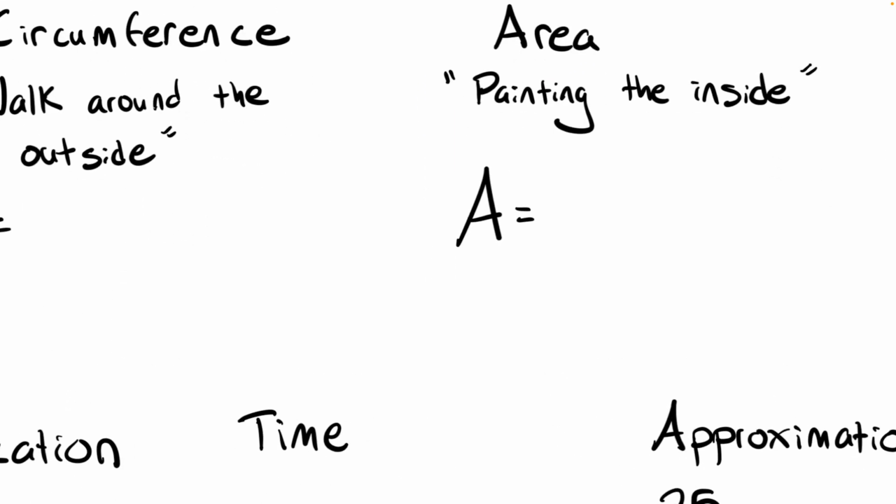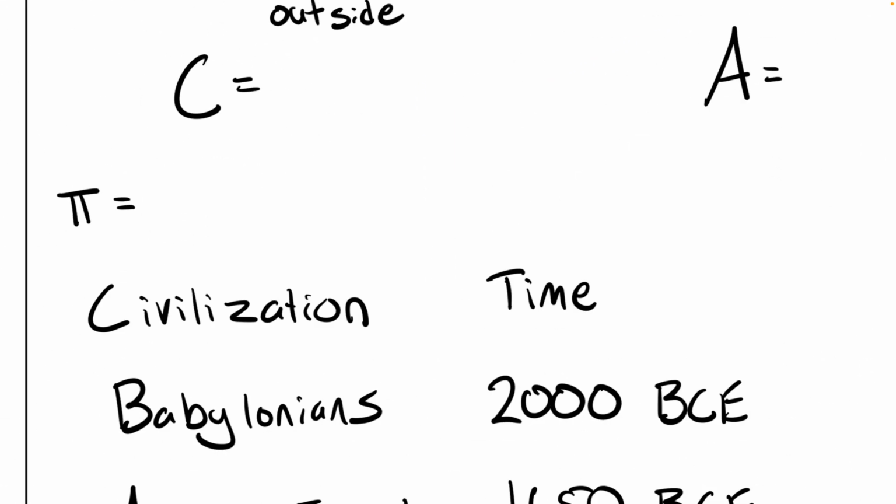So pi, if you did not know, is if you take a measuring tool and you measure some sort of circle and you measure the distance on the outside and you divide that by the distance across the circle, that's pi. So the way that we say that is that pi is equal to the circumference divided by the diameter. That is exactly pi, but getting exact values of this has been a problem throughout all of human civilization up until today. Now we have over 100 trillion digits of pi with a calculator or with a computer.